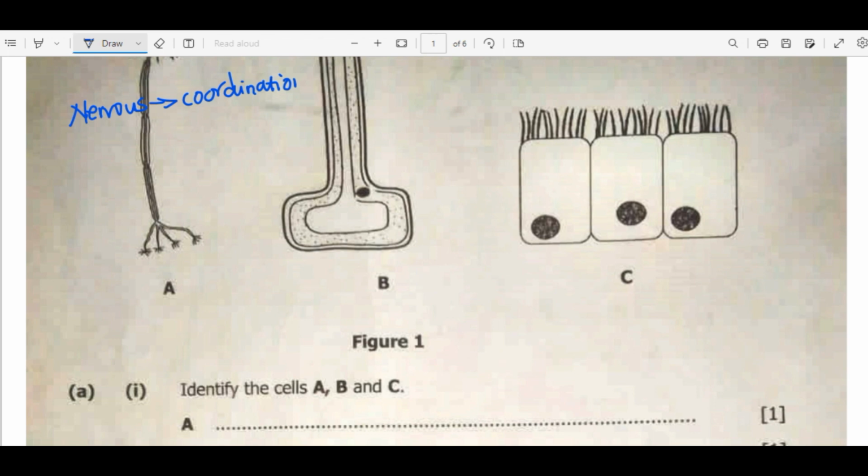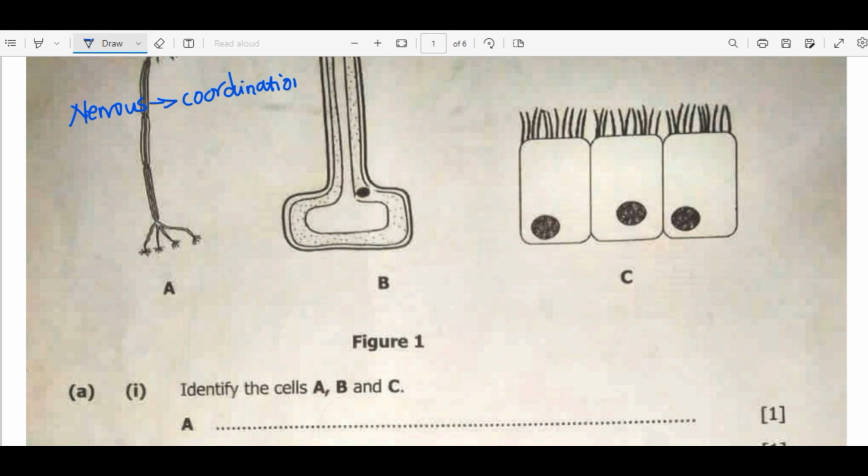But whatever the other parts of the body do, they have to make sure that it is in accordance with life. So the whole nervous system is about coordination, and it helps us to respond to the environment. Why do we need response? There are so many reasons: to protect ourselves from danger, and also to maybe respond by moving toward a certain stimulus.